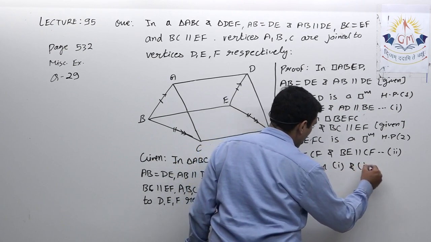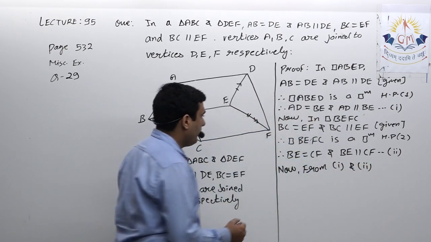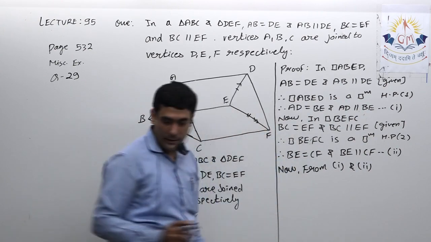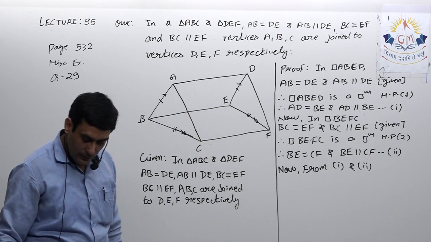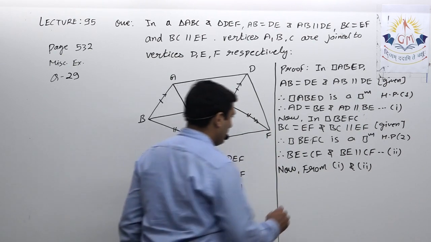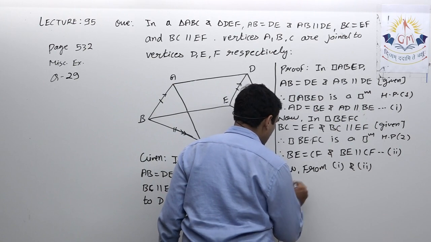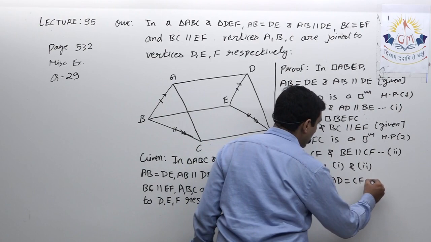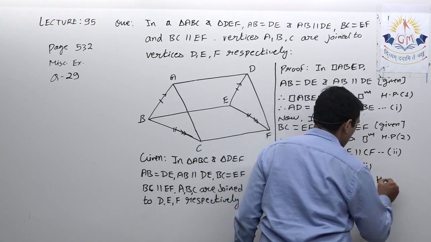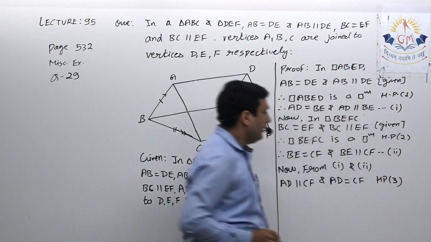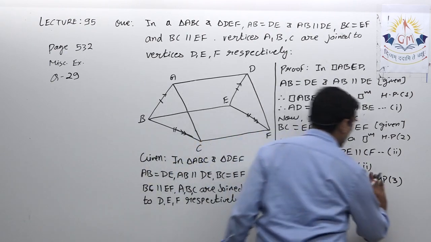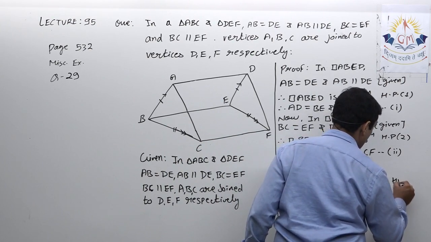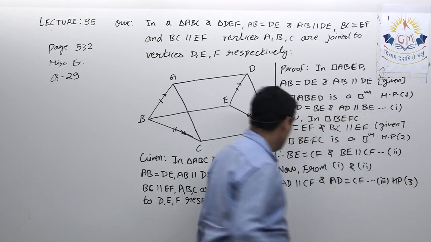So from first and second, I can say AD equal to CF and AD parallel CF. From first and second, AD parallel CF and AD equal to CF. So that is hence proved third. Let this be equation number 3. Hence proved third.